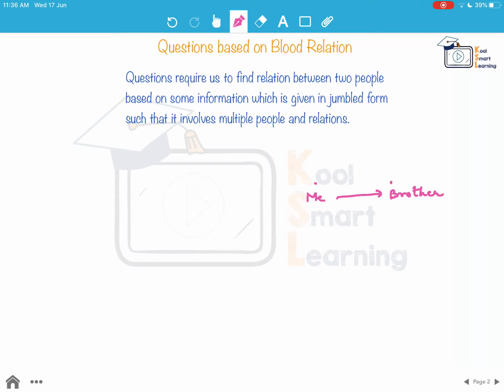Supposing I involve my mother in that information and I say that this person is my mother's son, right? So now I am giving the same information, but I am not telling the direct relation between me and my brother, and I am instead saying that he is my mother's son. So these are the types of questions where we need to find the relation between this person and this person based on the information which is given in jumbled form with multiple relations involved in it.